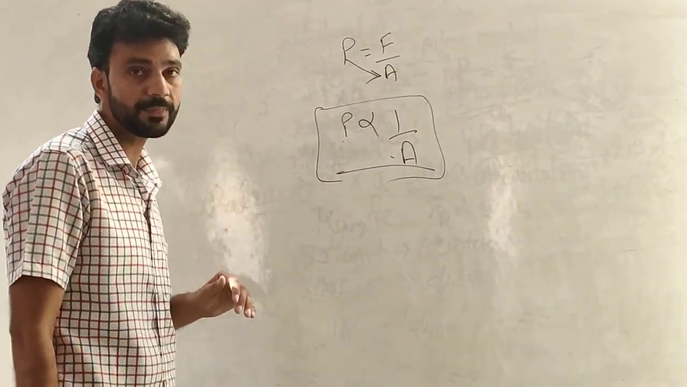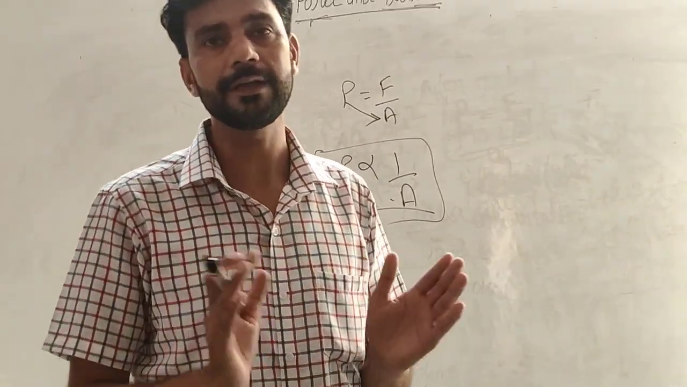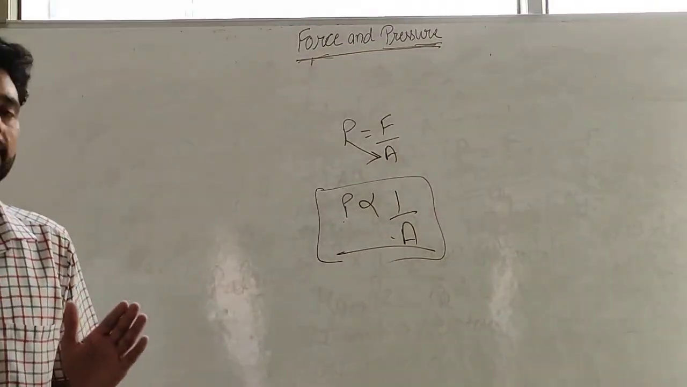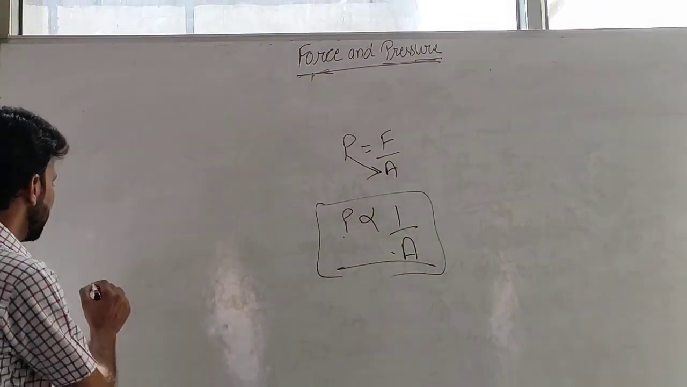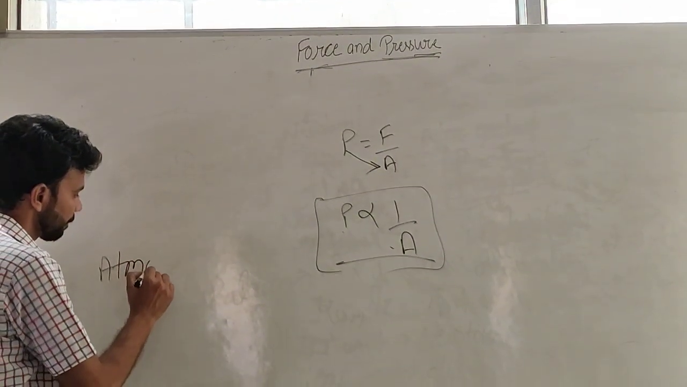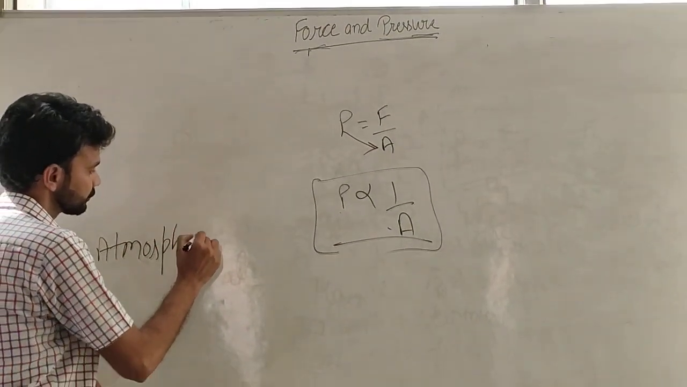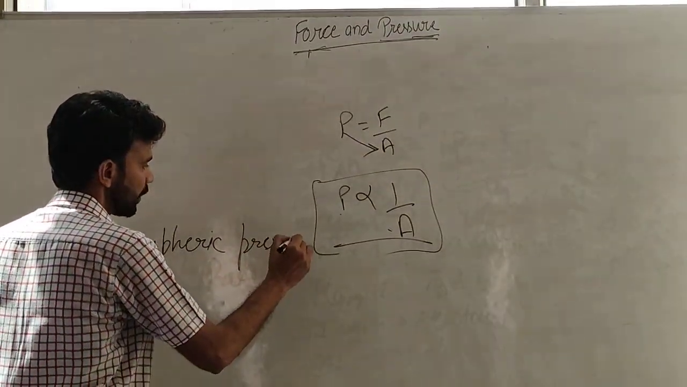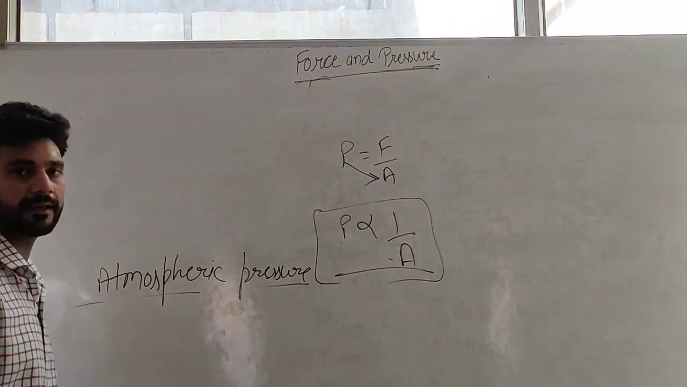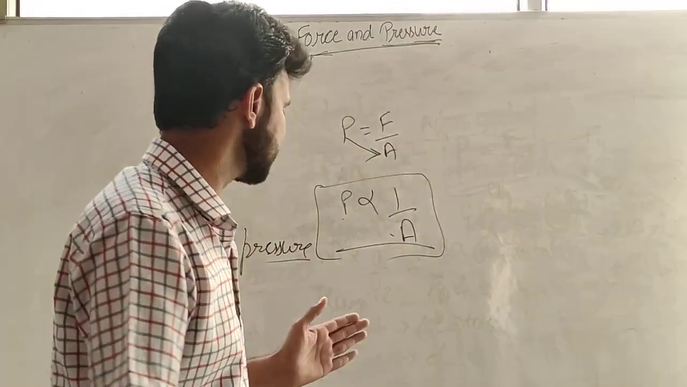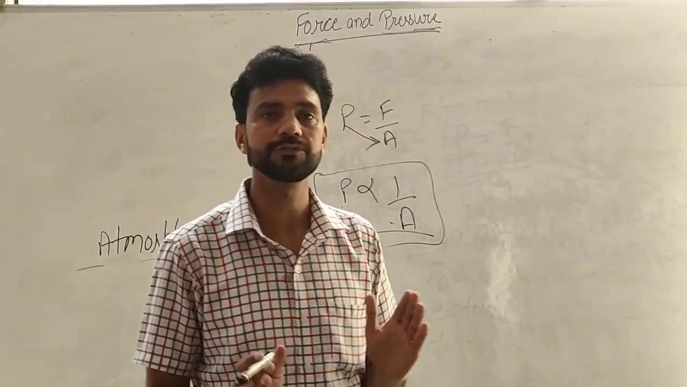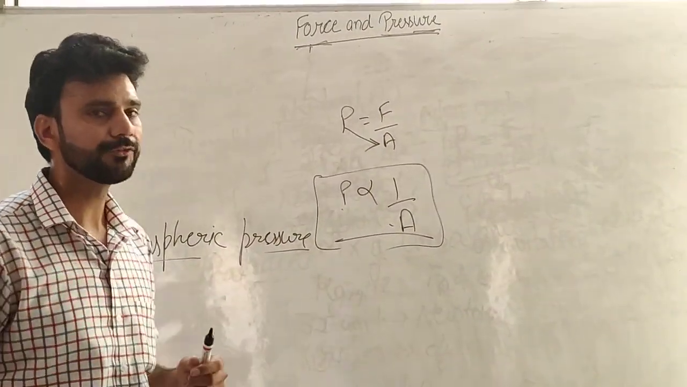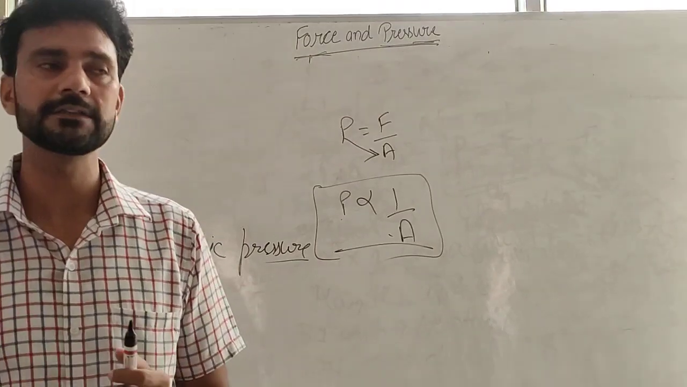Now we will discuss air pressure. Air also exerts a pressure. The pressure exerted by the air is known as atmospheric pressure. The pressure exerted by the atmosphere is known as atmospheric pressure. Related to atmospheric pressure, we have an example.